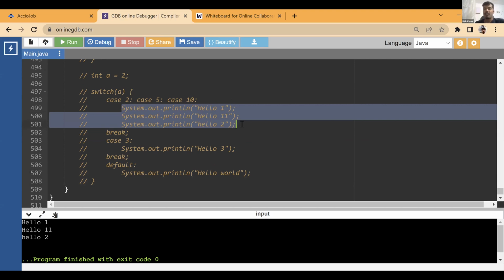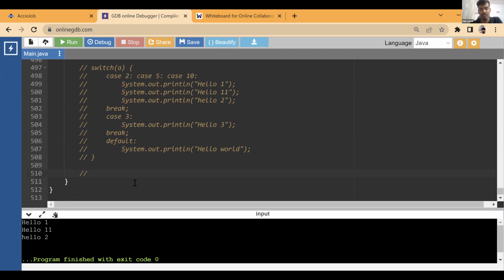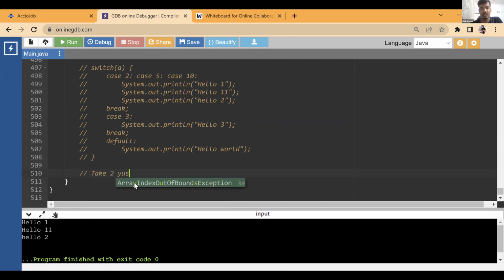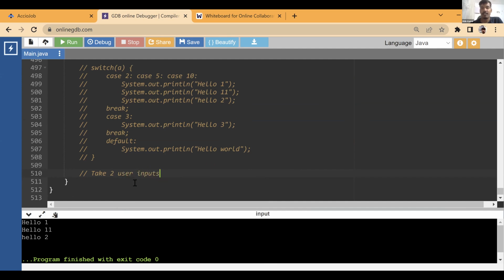So one example I'll give you: try to create a calculator. Let me write the question. Try to do this and you'll get to understand which case. Take two user inputs. Now take a character as input.